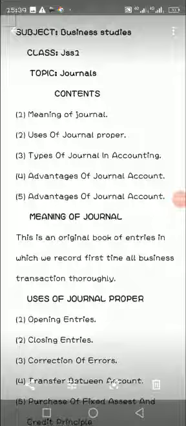Let's start. Our topic for this afternoon is journals. That is journal account.